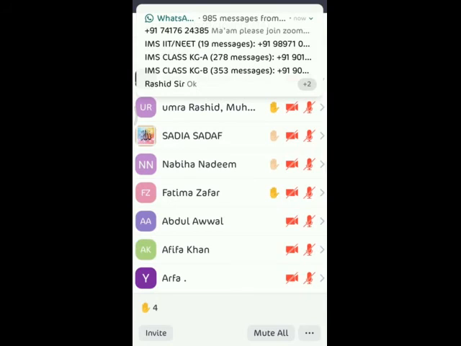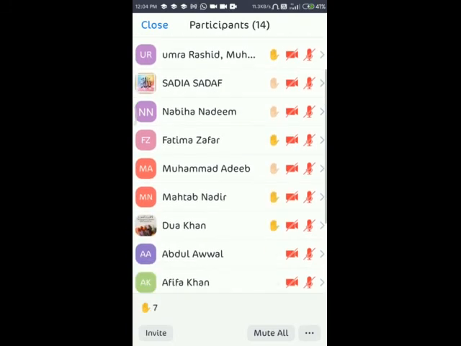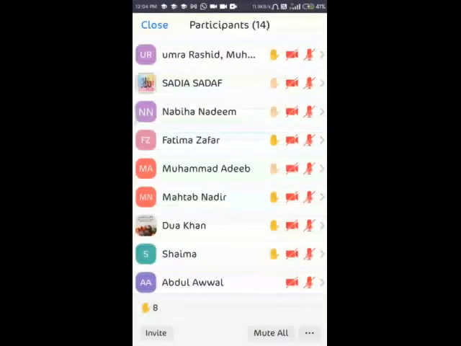Name the four whorls of a flower. Yes, Sadia Sadaf. Calyx, corolla, androecium and gynoecium. So the answer of the fifth one is the calyx, corolla, androecium and gynoecium.